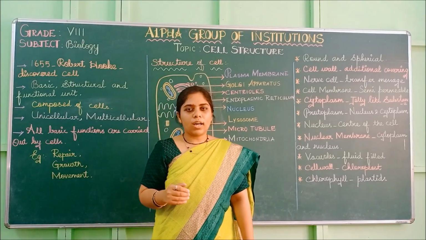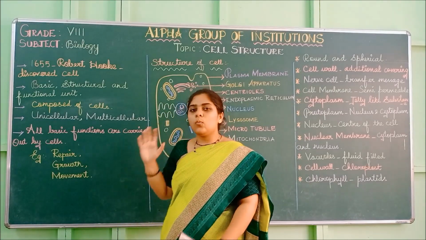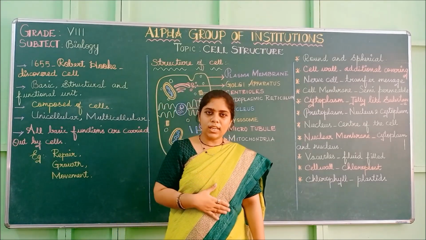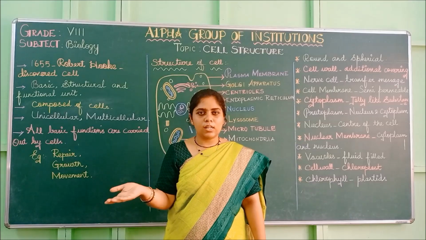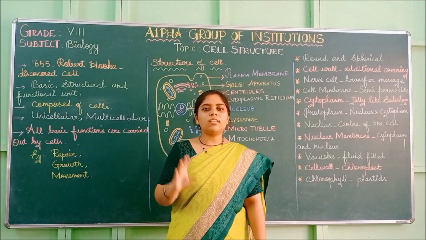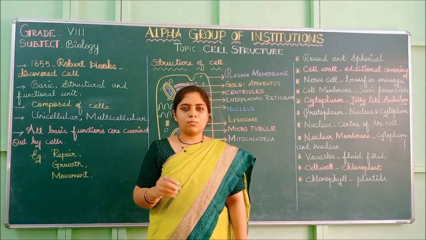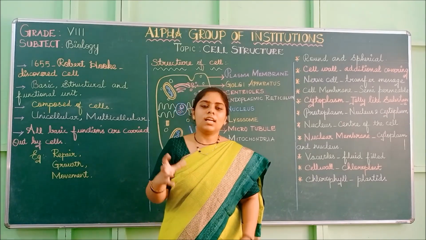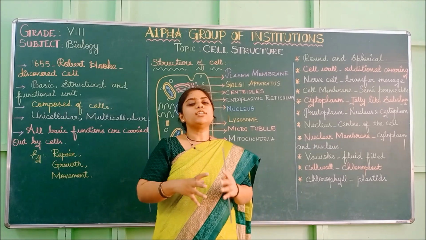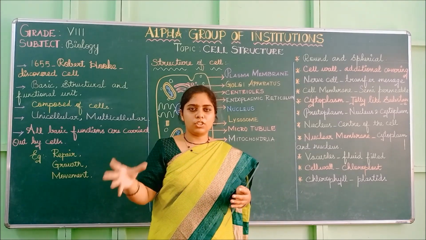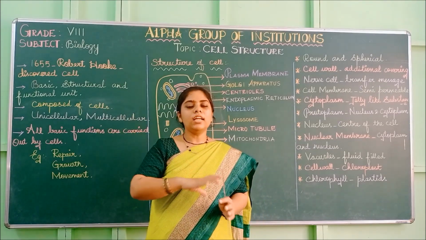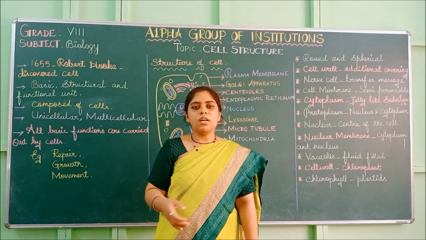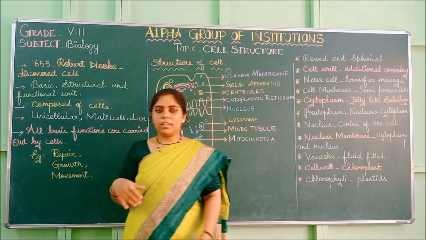So likewise, cells together form an organism. We are an organism, the plant is an organism. All the living things are called organisms. So how are these organisms made? Only through cells. These cells together perform specific functions for each part and develop into one whole organism. So we will go into the topic now.